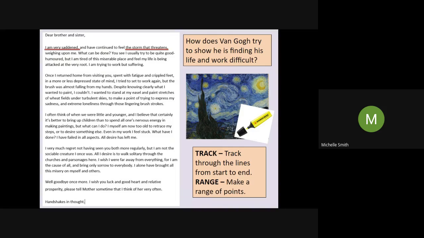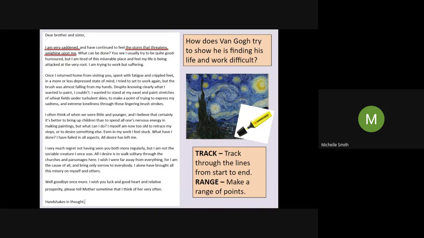I've also underlined "the storm that threatens weighing upon me." So as well as feeling very sad, he says he can feel a storm that threatens weighing upon me. Now, I think that's a metaphor. I don't think he's talking about an actual thunderstorm outside. What do you think that storm might be representing? What is he talking about? The storm that threatens weighing upon me.